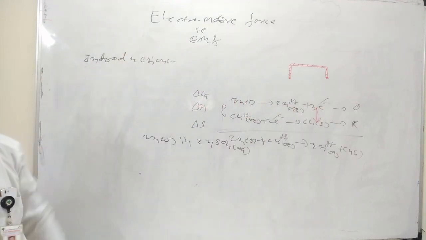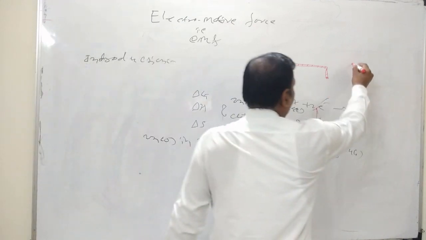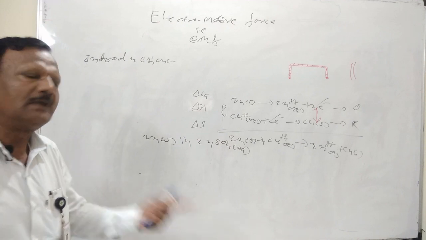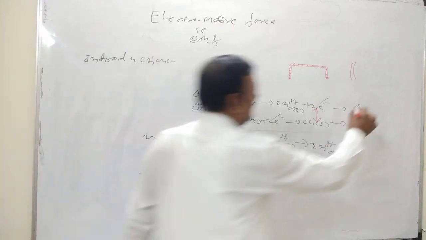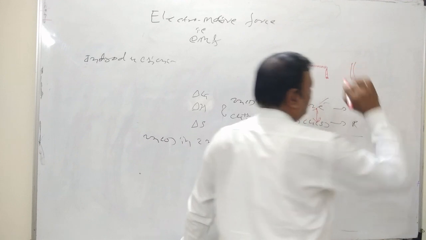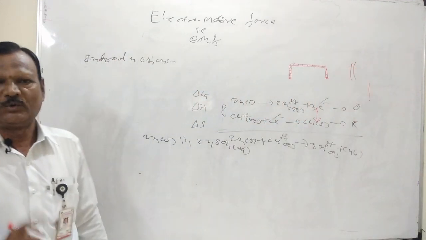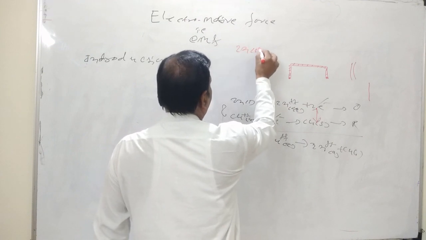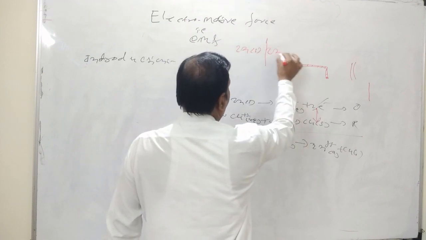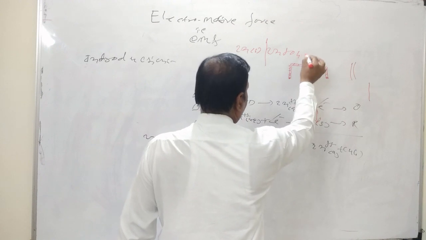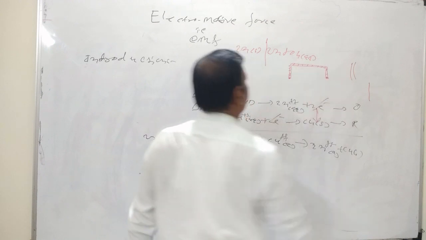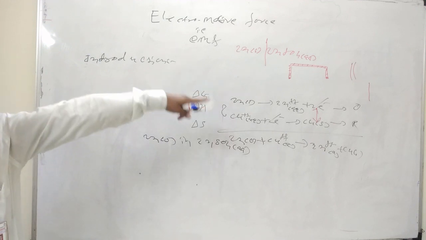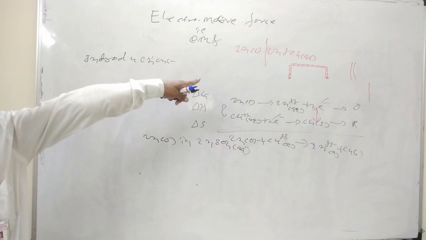If you use a salt bridge, there are double vertical lines present. Then the third point is the single vertical line, which marks a phase boundary, only a phase boundary. Just like the example I gave: Zn solid, single vertical line, then zinc sulfate solution aqueous. The single vertical line is only a phase boundary, and the double vertical line is the salt bridge.